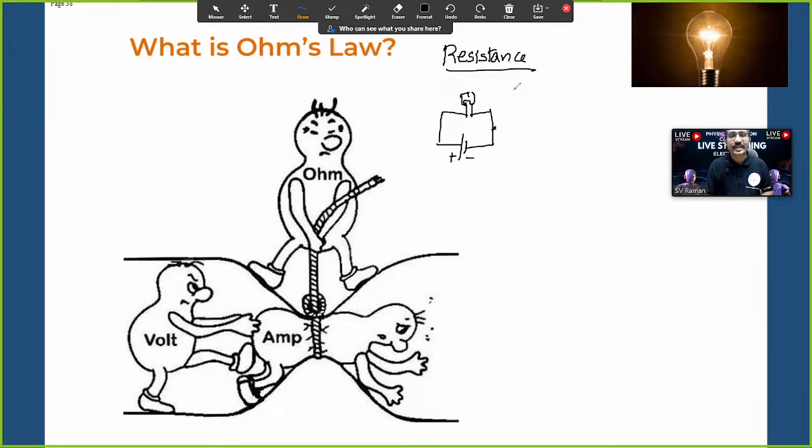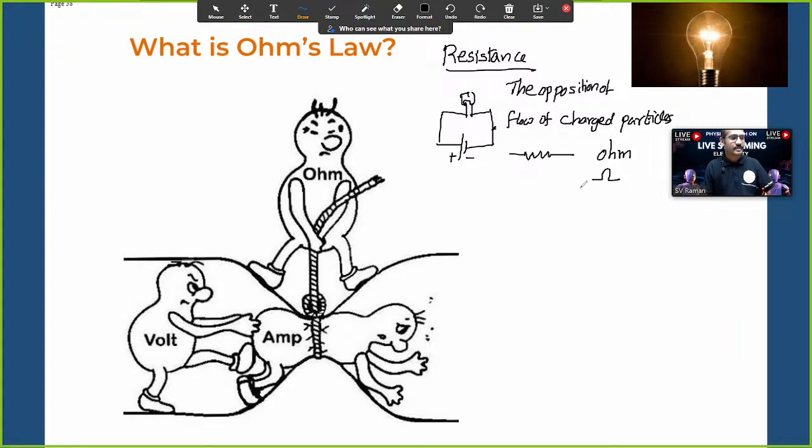Yes, resistance we can define as the opposition to the flow of charged particles. This is the resistance symbol. The unit is ohm, O-H-M. This is the ohm symbol. Clear?